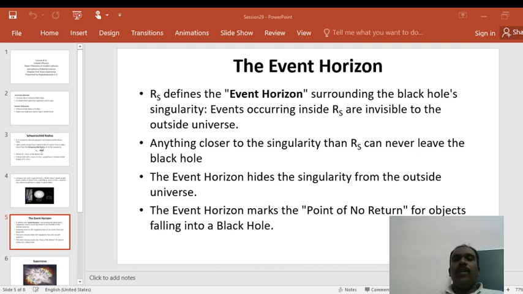This RS defines the event horizon surrounding the black hole. Events occurring inside RS are invisible to the outside universe. Anything closer to the singularity than RS can never leave the black hole. The event horizon hides the singularity from the outside universe. The event horizon marks the point of no return for objects falling into the black hole.